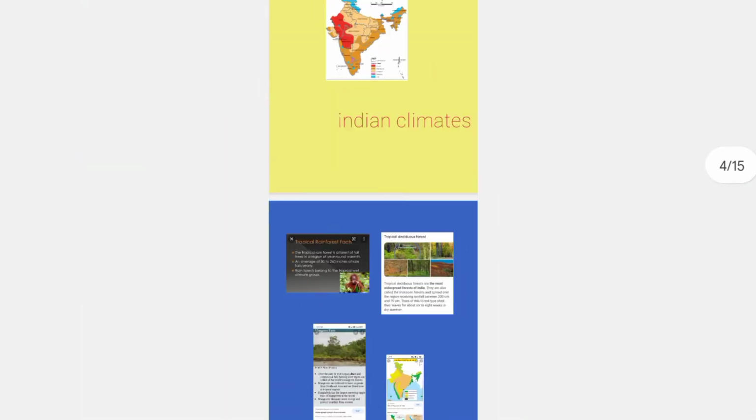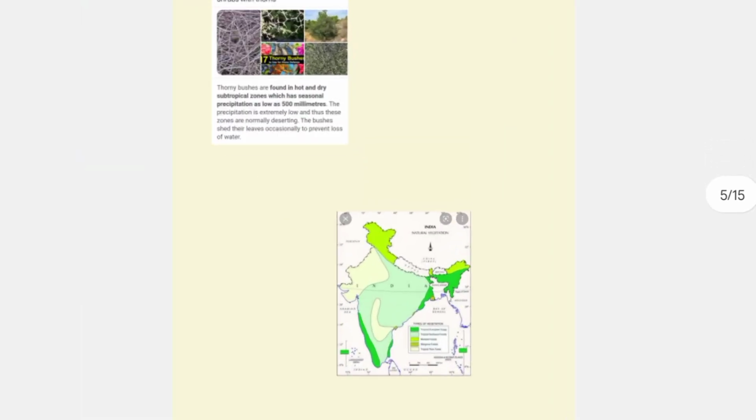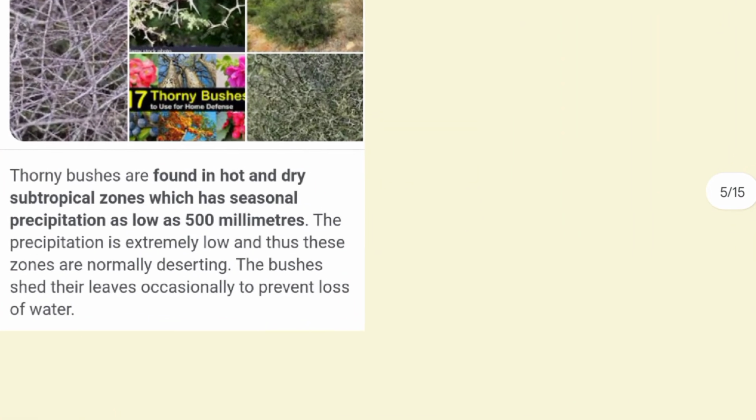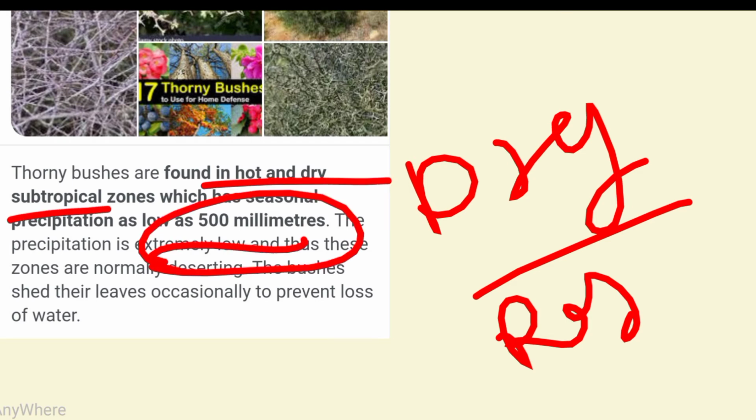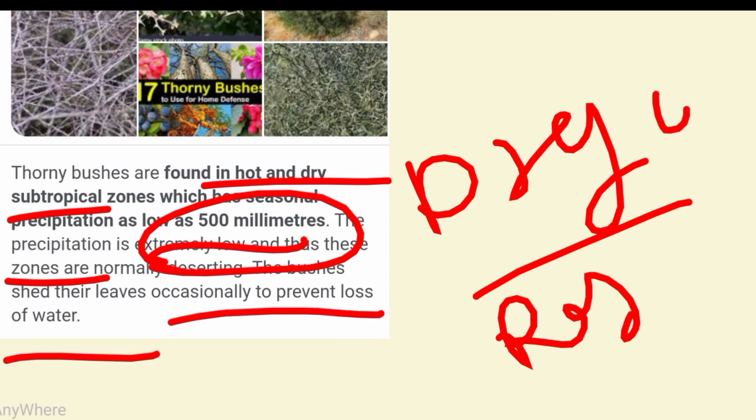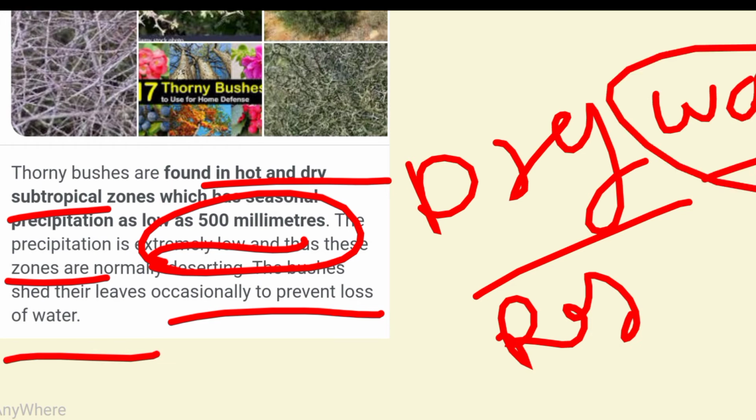Then next is thorny bushes. Thorny bushes are found in dry areas, like Rajasthan, Gujarat, Maharashtra. It's a hot and dry area. These are trees with thorns and small leaves, to prevent loss of water. Where there is scarcity of water, these trees survive.